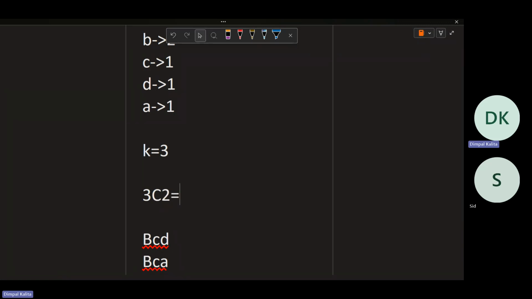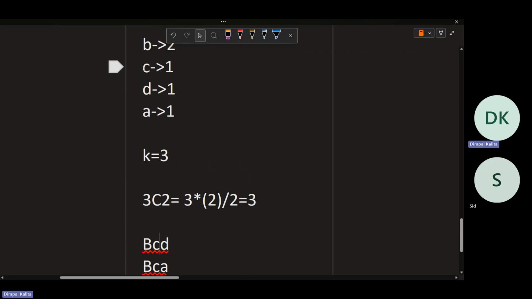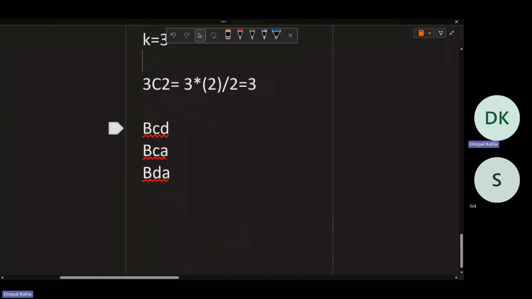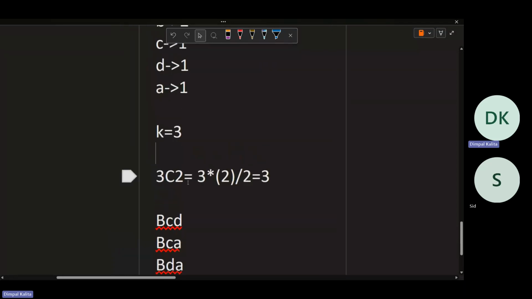This will be 3C2, which is 3 into 2 divided by 2, equal to 3. I have to take only 2 characters because the subsequence length should be 3. BCD, BCA or BDA. This will always be 3C2.